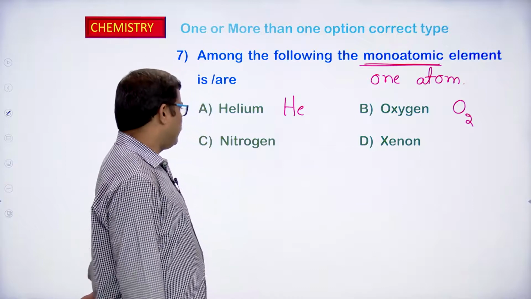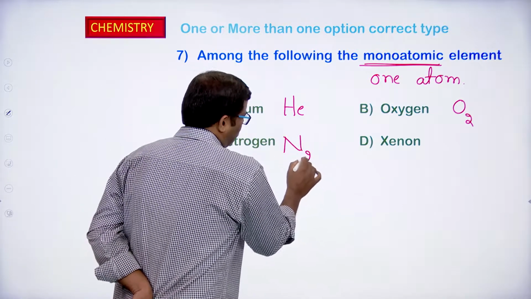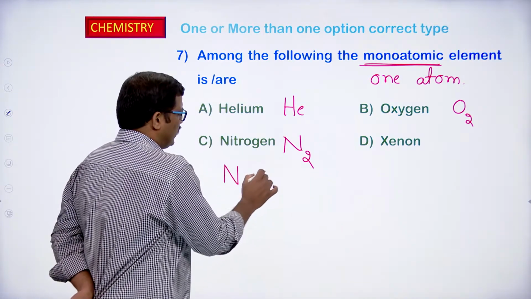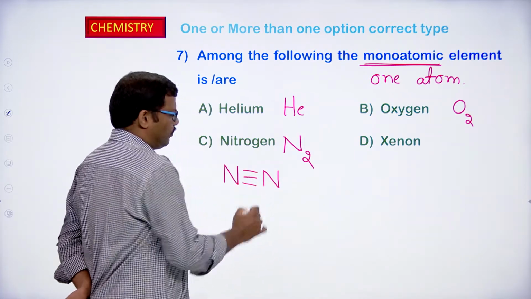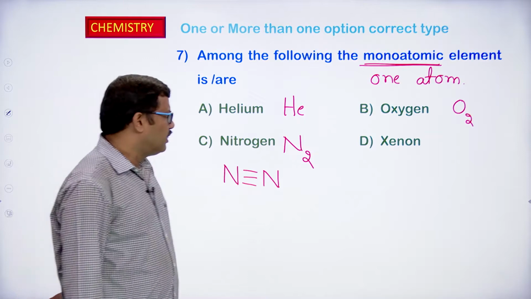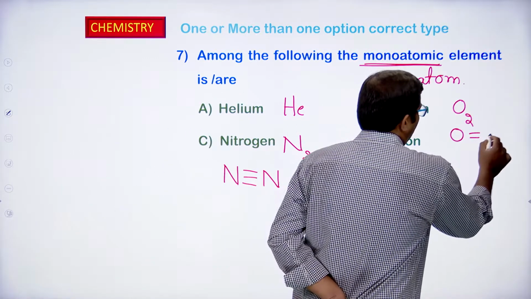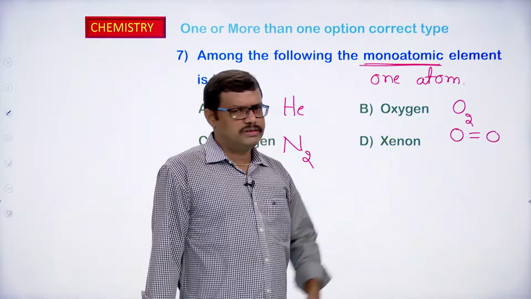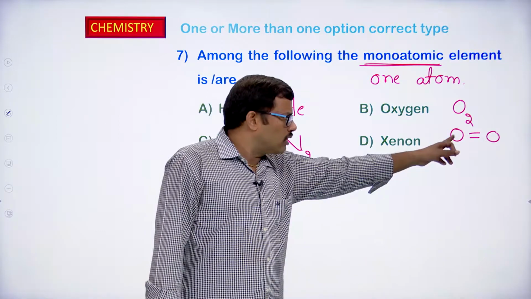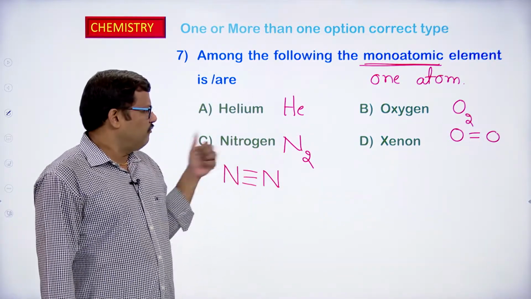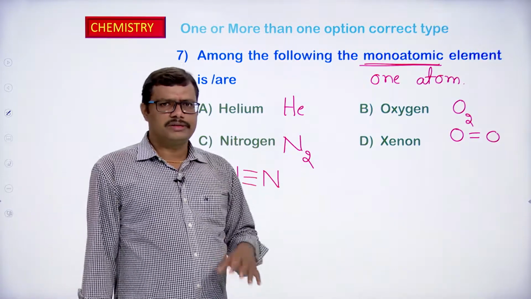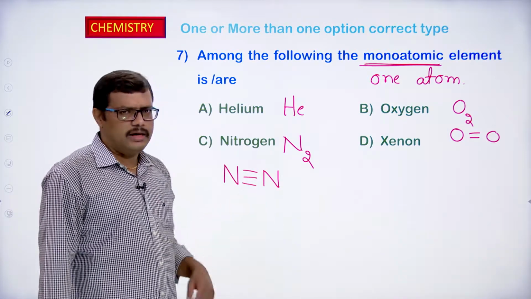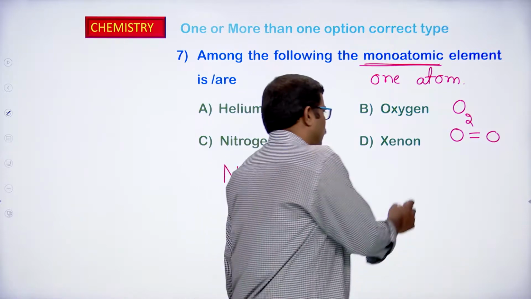Okay. Look at the nitrogen. Nitrogen in nature exists as N2. Nitrogen is also a diatomic molecule. When you observe it, the 2 nitrogen atoms are connected by a triple bond. In the case of oxygen, if you observe, the 2 oxygen atoms are connected by a double bond. In nature, oxygen exists as O2, it is a diatomic molecule. When you look at the structure, 2 oxygen atoms are connected with a double bond. If you observe the nitrogen, nitrogen in nature exists as nitrogen molecule N2, diatomic form, and here 2 nitrogen atoms are connected by a triple bond. And when you observe the 4th option, it is xenon.